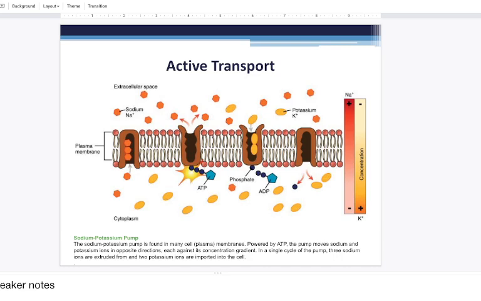We do this by using the sodium-potassium pump. The sodium-potassium pump requires sodium, ATP, and potassium to move these ions against their concentration gradients through the use of ATP. So we've talked about how passive transport results in molecules naturally moving down their concentration gradient. That is why it's passive. Active requires ATP because we are taking these ions against their concentration gradient, and we have to add energy in that to facilitate this type of transport.